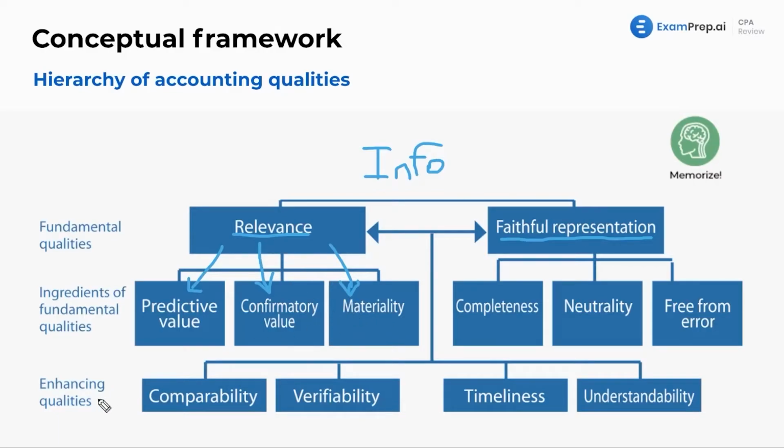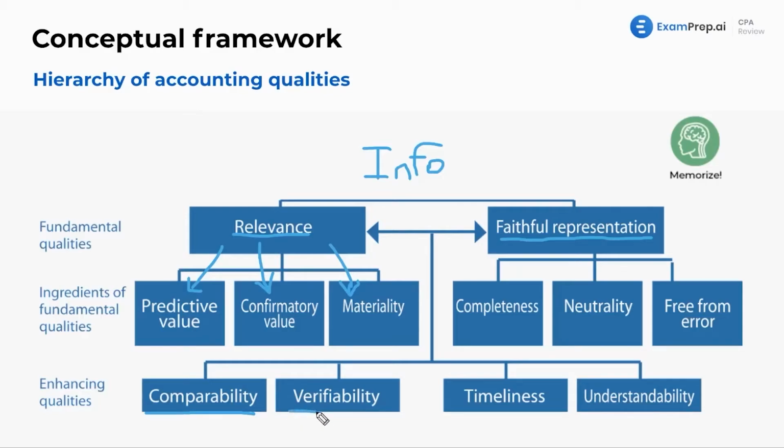All right, enhancing qualities. How do we enhance? Well, comparability. We want to be able to compare year 1 to year 2 to year 3 and year 4 and etc. We want to make sure that we see how the company does, because if each year's financial statements follows different rules, well, then that kind of messes with us, right? Because we really can't compare them. We don't know if the company's improving or declining.